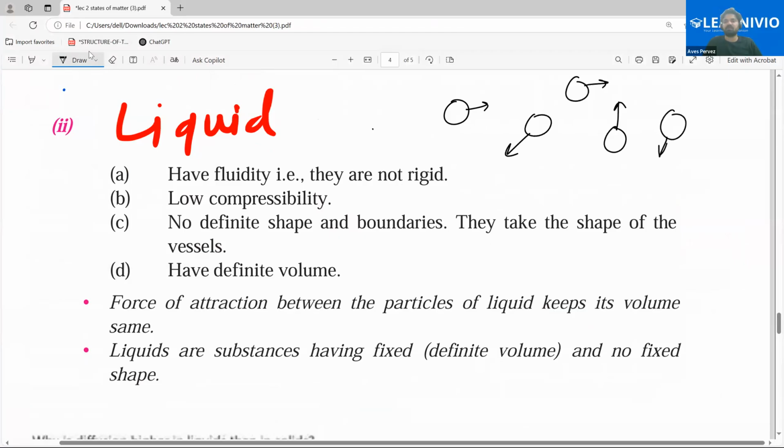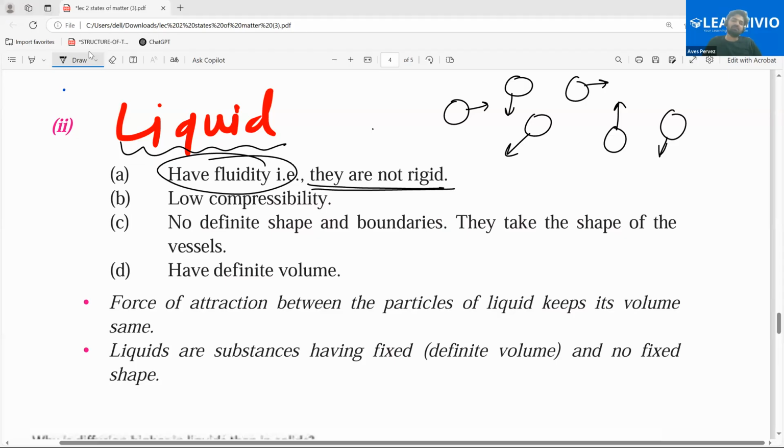So we'll say that liquids have fluidity and they can easily flow. They are not rigid. And we'll simply say that they have a definite volume. Why do they have definite volume? Because the particles have a space between them, but not so much space that they can be further compressed.